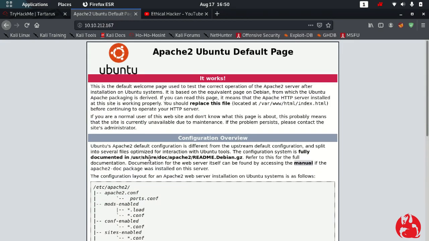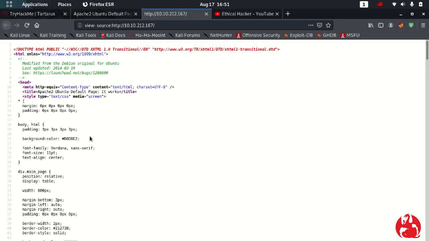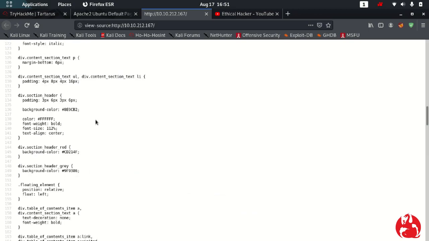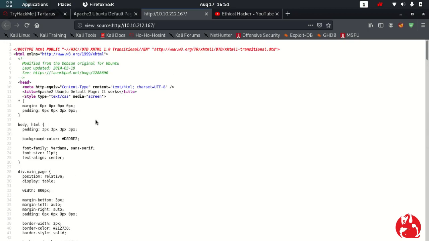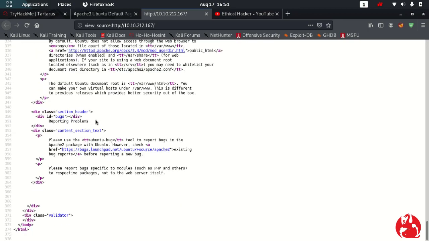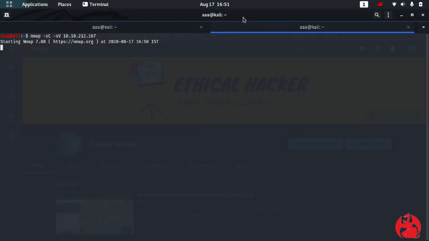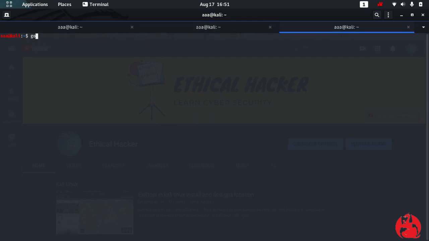So let's see the source code for this web page, which is Control U. From Control U I can see the web page has all of these details over here. Alright, so nothing great over here. So let's return to our nmap scan. Currently there is an nmap scan going on, and let's run GoBuster.